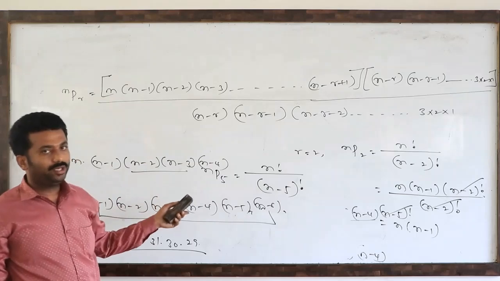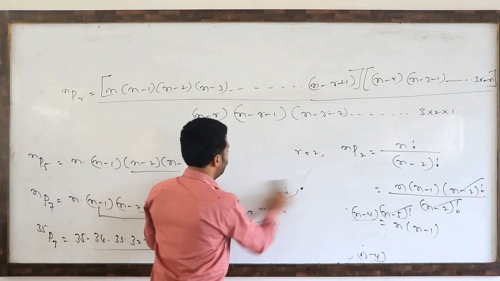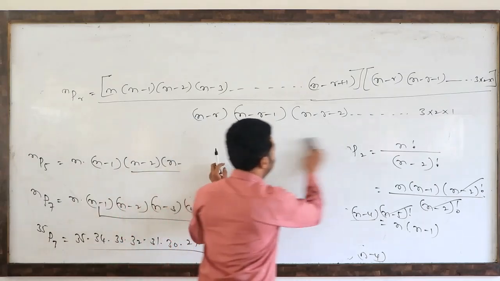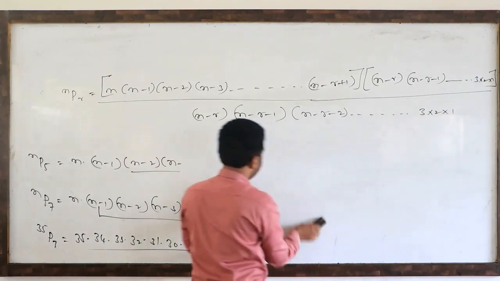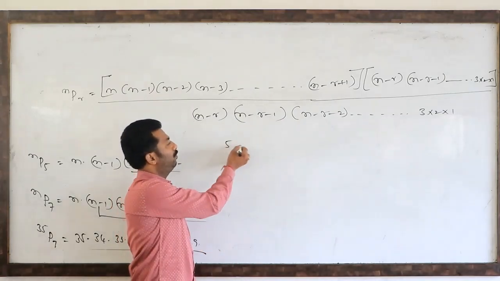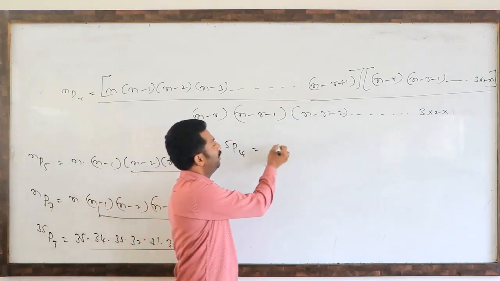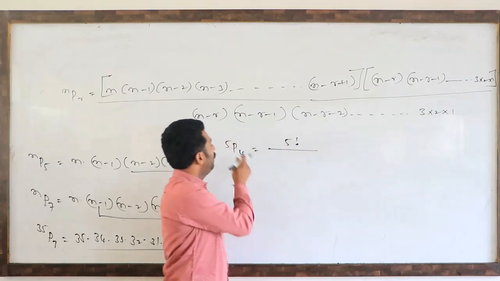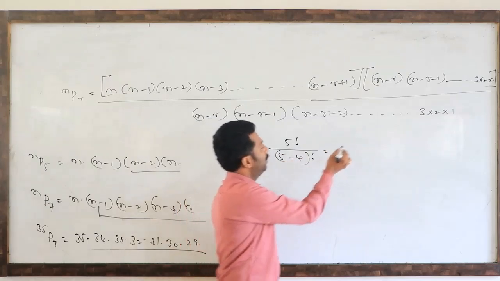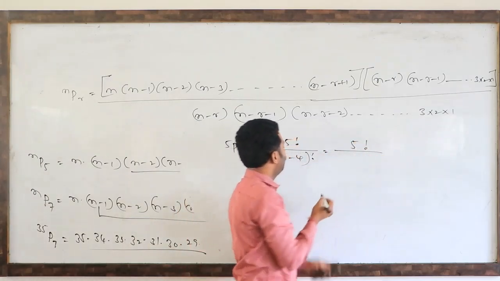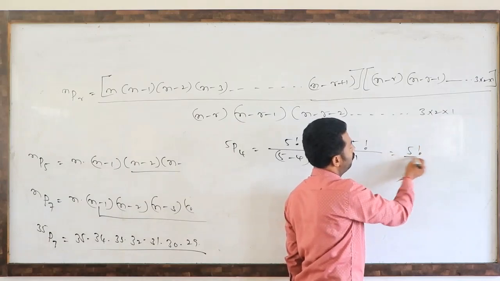Or you can use this formula also: n factorial divided by n minus r factorial. One more example. How to write 5P4 value? Actually, what is the formula? nPr is n factorial divided by n minus r factorial, means 5 minus 4 factorial. Numerator is 5 factorial. 5 minus 4 means 1 factorial, nothing but 1, so that is 5 factorial.